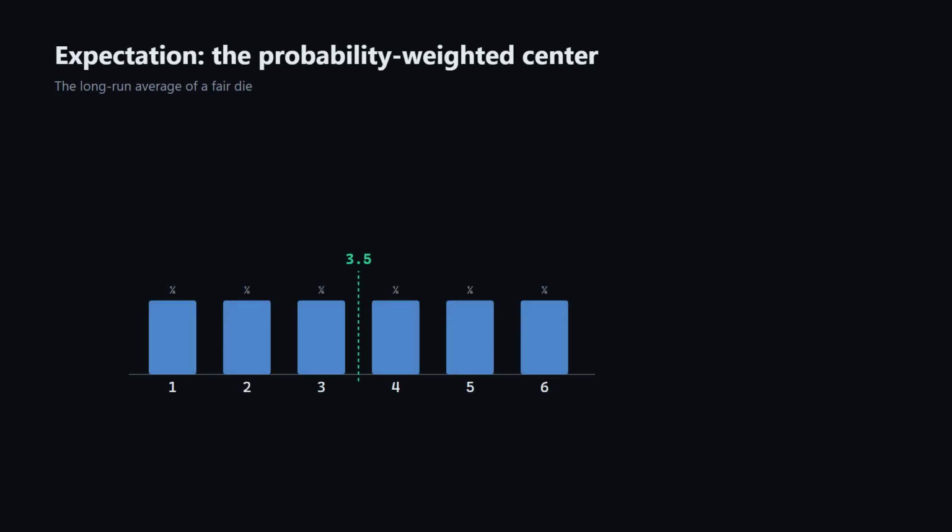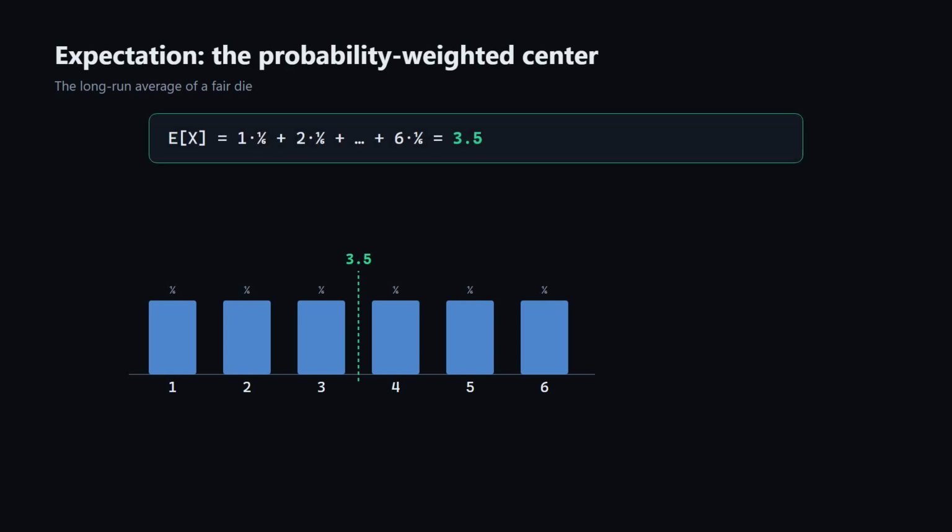What's the average result in the long run? Expectation answers that with a probability-weighted average. Sum up every possible value times how likely it is. For the die, that's 1 through 6, each weighted by 1/6. Add it up, and you get 3.5.